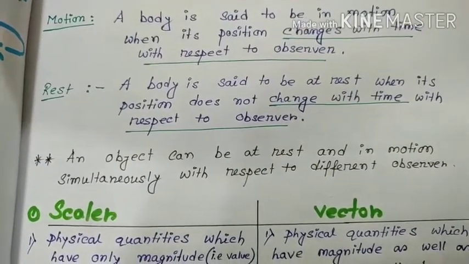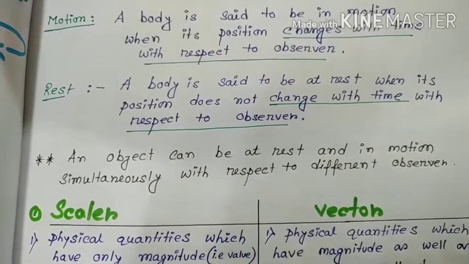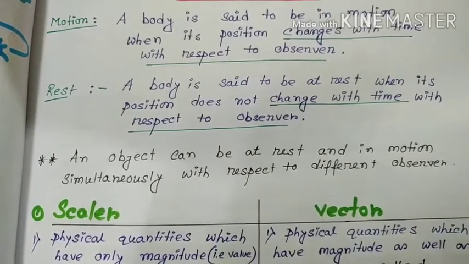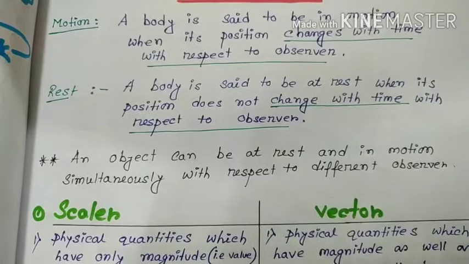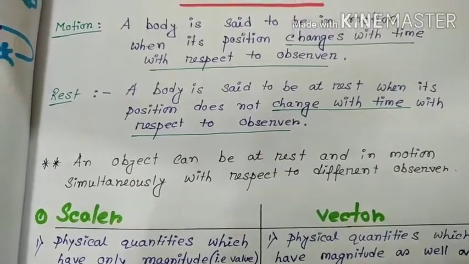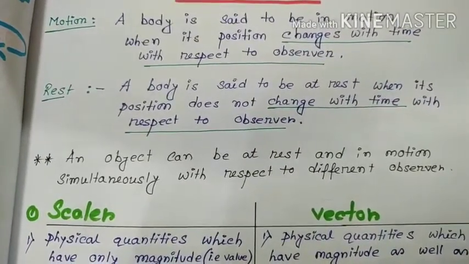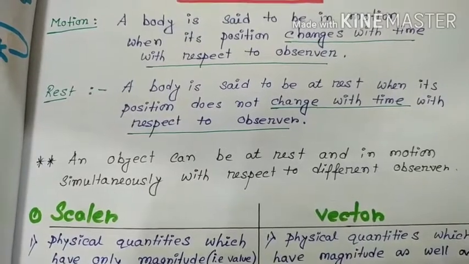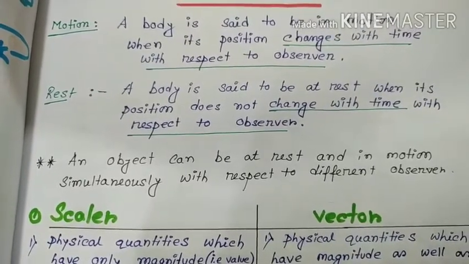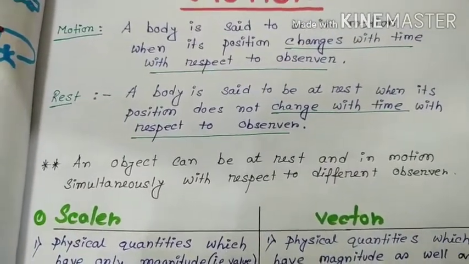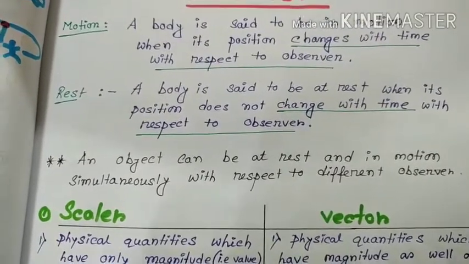An object can be at rest and in motion simultaneously with respect to different observers. It is a tricky part. Suppose there are two trains. One train is stopped and another train is running.